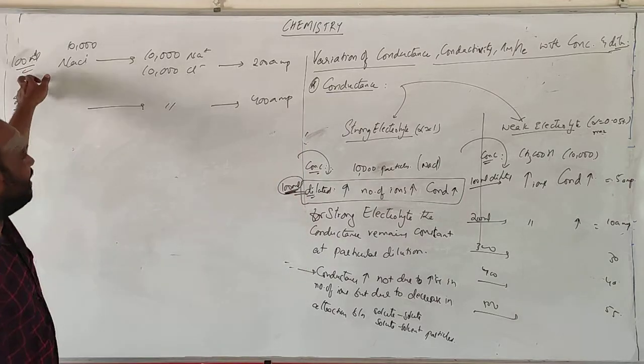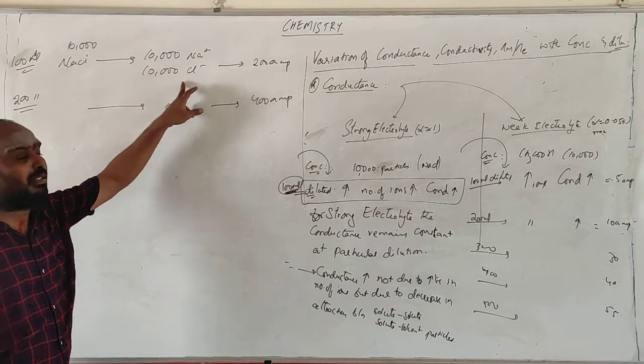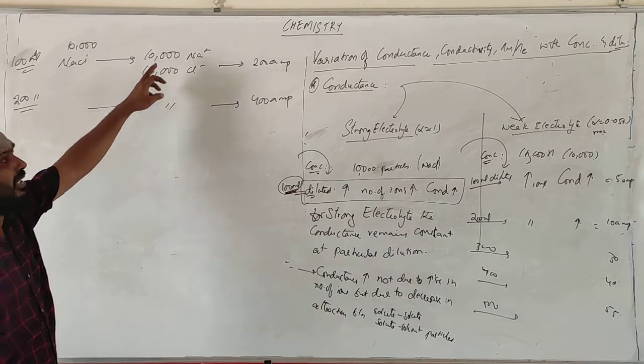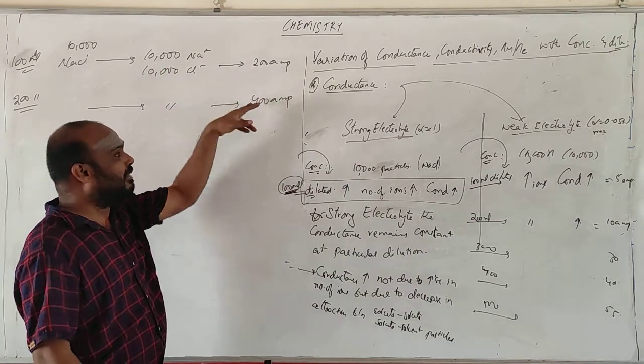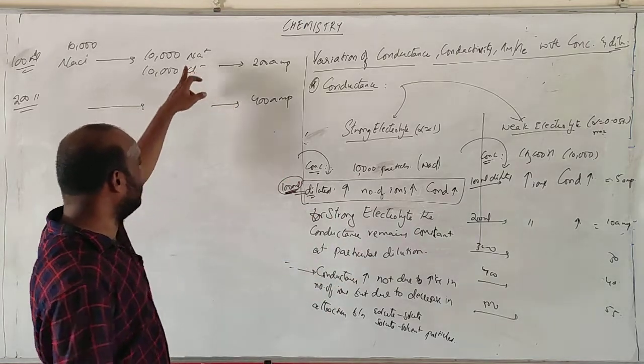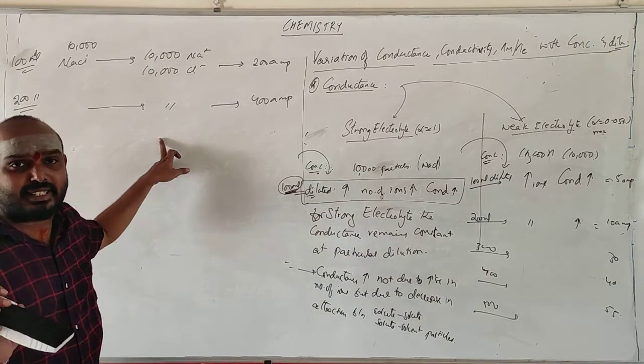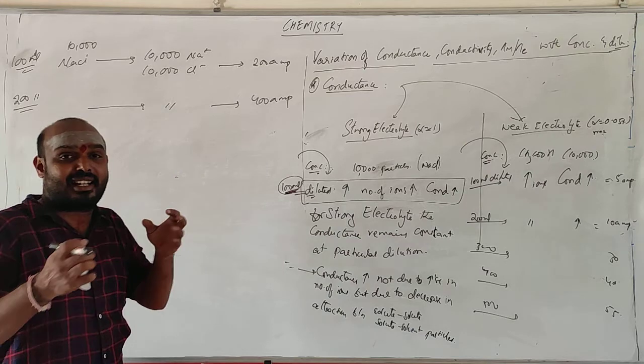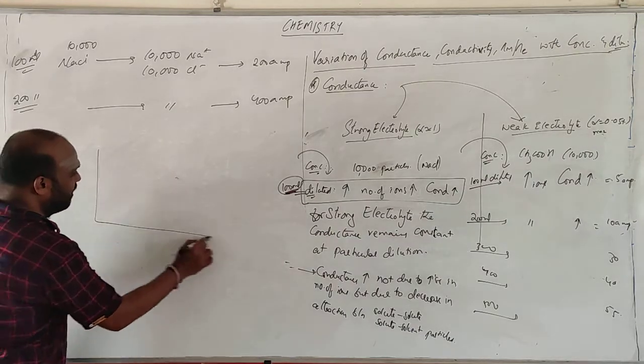See, sir, at 100 ml you have 10,000 Na plus and 10,000 Cl minus. At 200 ml you have the same number of ions, but the current has increased. Why is it increasing? It is not due to an increase in the number of ions. The ions are not getting increased. It is only the attractions between them. See, you have solid particles, right?